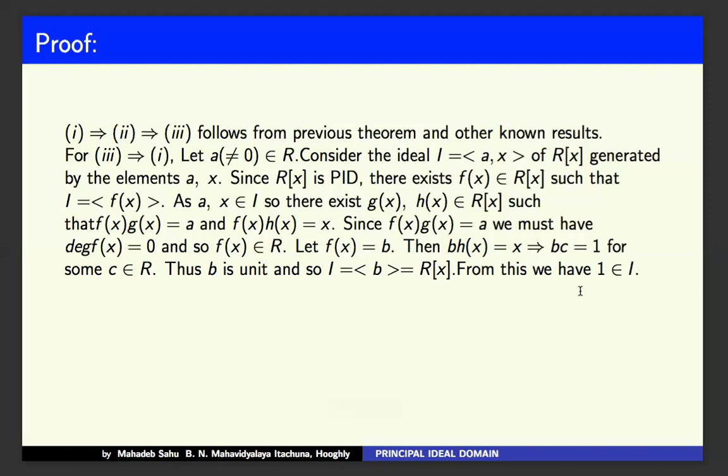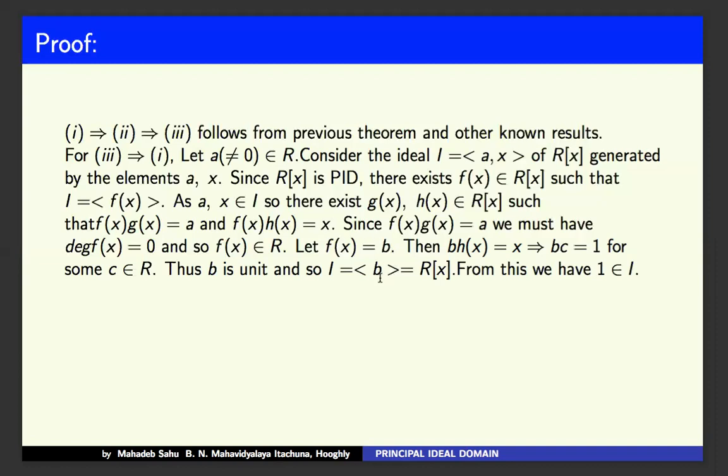As b is a unit, so b inverse belonging to where? Of course in R, yes, you can write it.